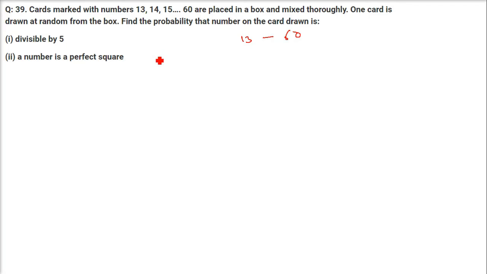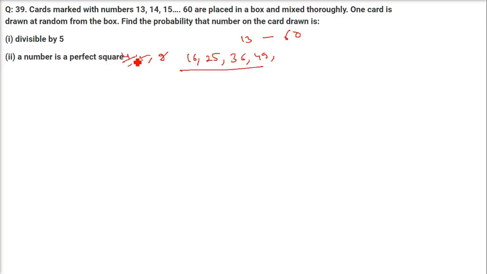A number is a perfect square. Now you have to write the perfect squares. Like you cannot write 4. 2 square is 4. You cannot write 4, or 3 3s are 9, but 4 4s are 16, you can write. 4 4s are 16, 5 5s are 25, 6 6s are 36, 7 7s are 49, and 8 8s are 64. It goes up. So you cannot write this. You can just write these.